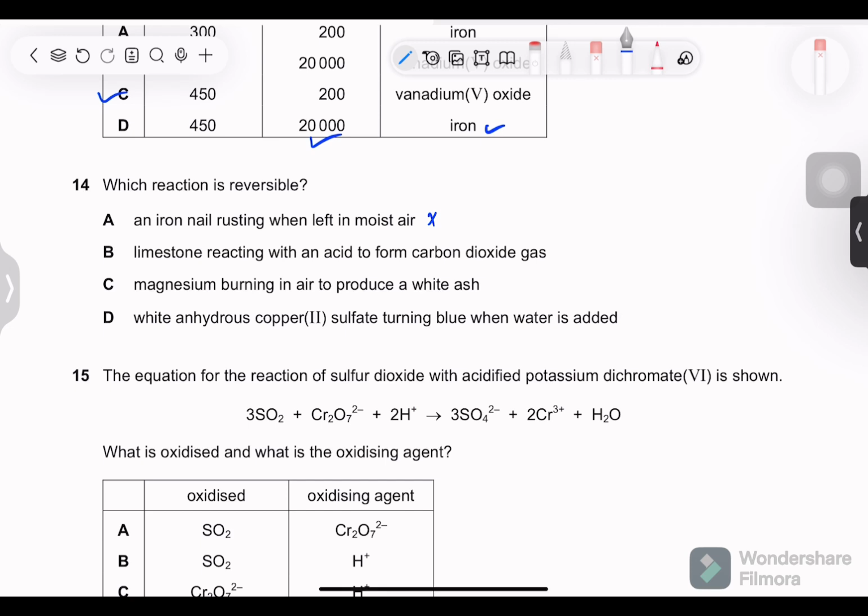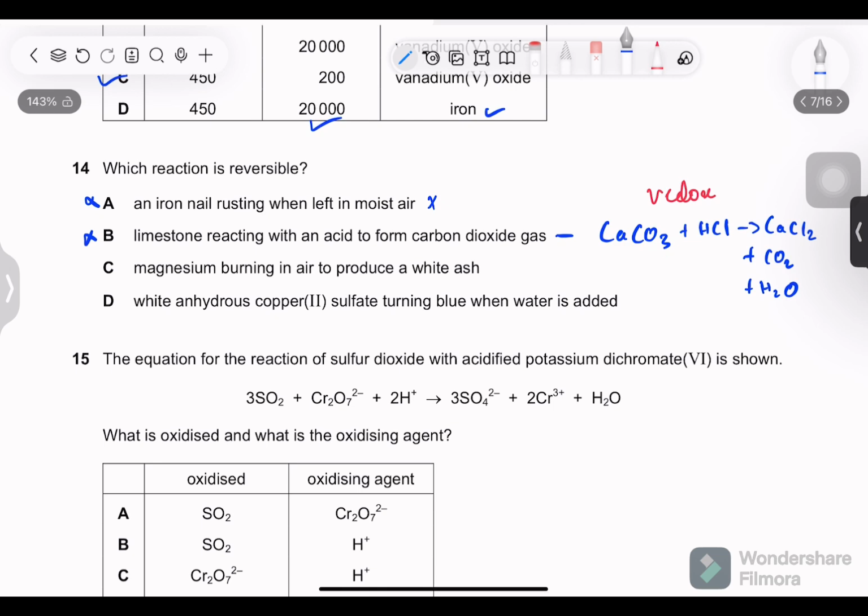Limestone reacting with an acid to form carbon dioxide gas. Okay, so we will confirm this. Let's read all the options. Limestone is basically CaCO3 plus HCl, for example, any acid, giving CaCl2 plus CO2 plus H2O. This is what they're telling us, but this is not a redox reaction, and not a reversible reaction. We don't have any evidence to suggest this, nor can we make any assumptions in an MCQ especially.